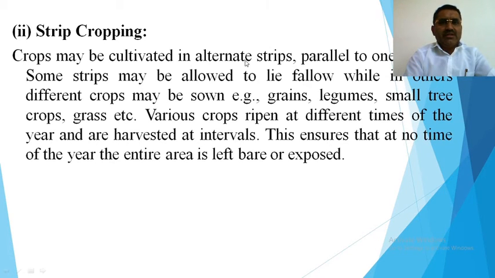Strip cropping. Crops may be cultivated in alternate strips parallel to one another. Some strips may be allowed to lie fallow, while in others different crops may be sown. Example: grains, legumes, small trees, crops, grass, etc. Means one patch should not be of the same crop. In one strip there is a grain, in another strip there is a legume, in another strip there is a small tree or small crop, and in another strip there should be grass. Various crops ripen at different times of the year and are harvested at intervals. This ensures that at no time of the year is the entire area left bare or exposed.